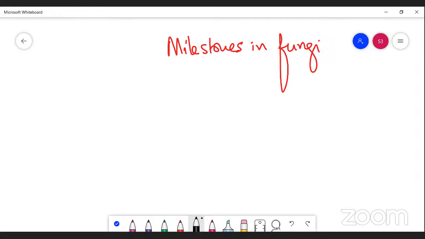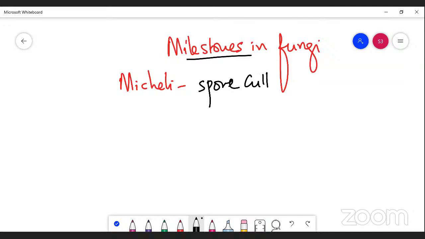Mycelium was the first man to study clearly on spore culture, in the year 1729, right? He was the first man to study spore culture of fungi. So he was the founder of mycology, right?